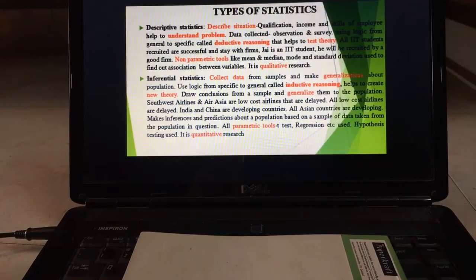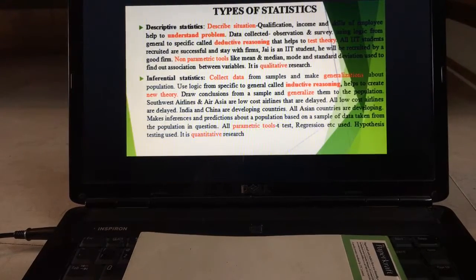So we are making use of one logic called deductive reasoning, where we are coming from the general to the specific. I will explain with an example. It is qualitative research where non-parametric tools we are making use of.